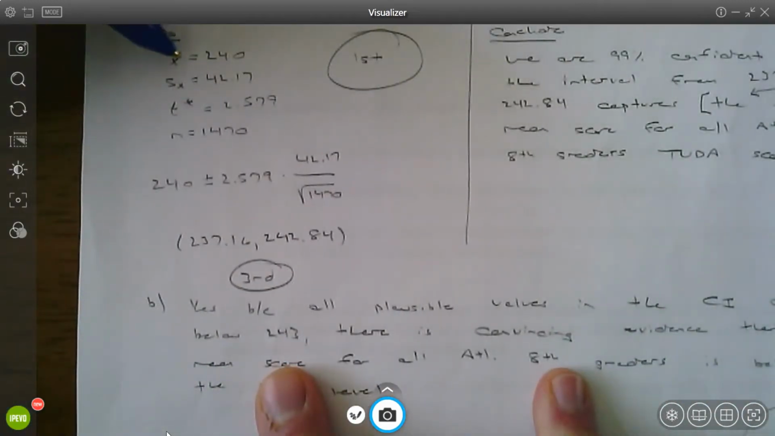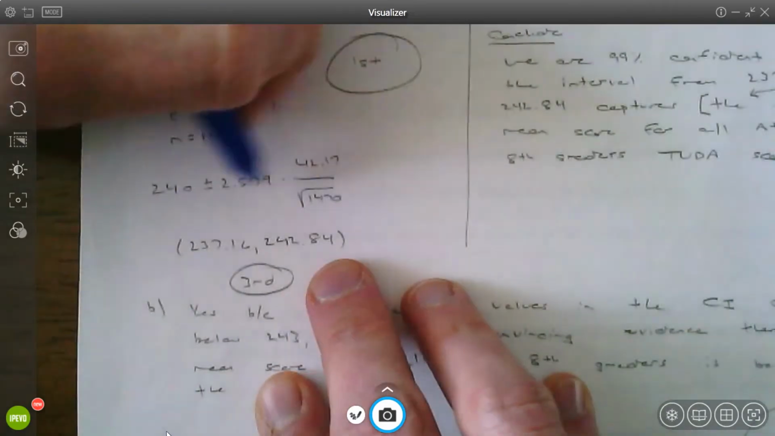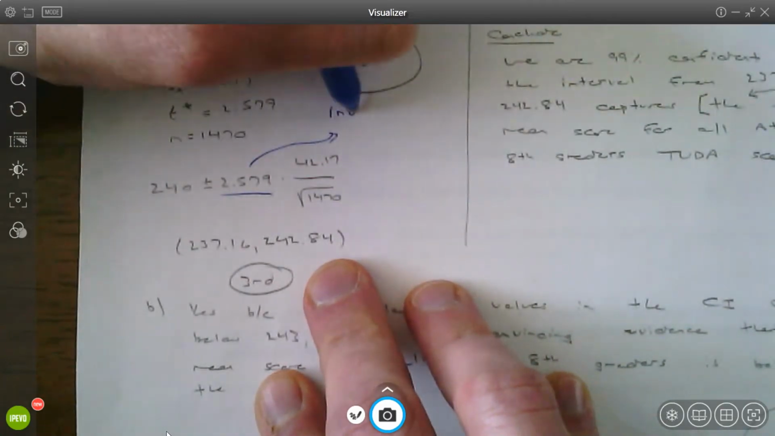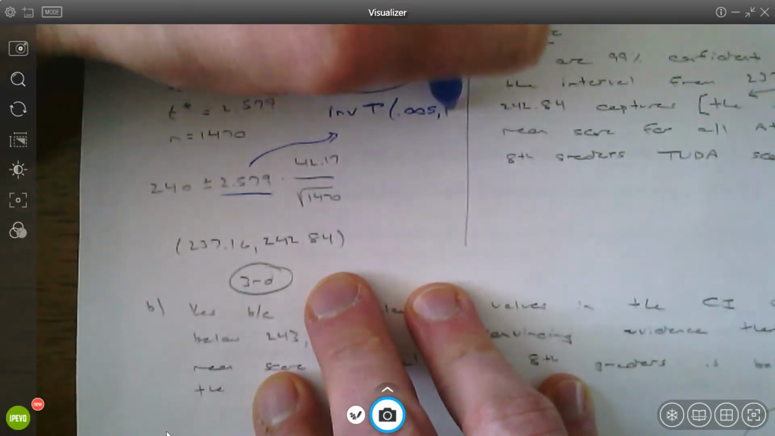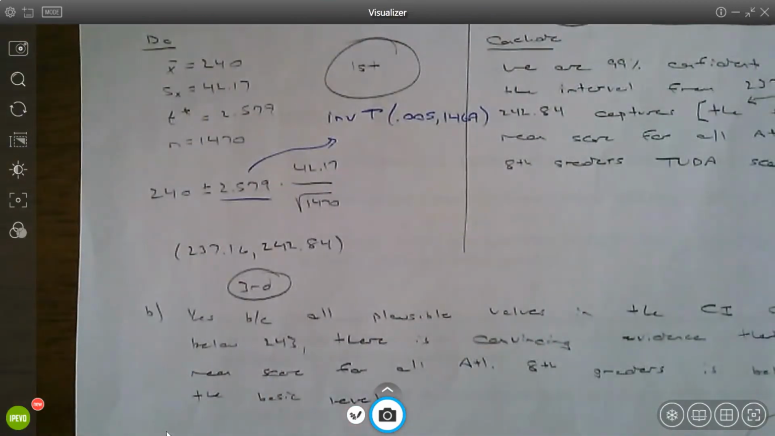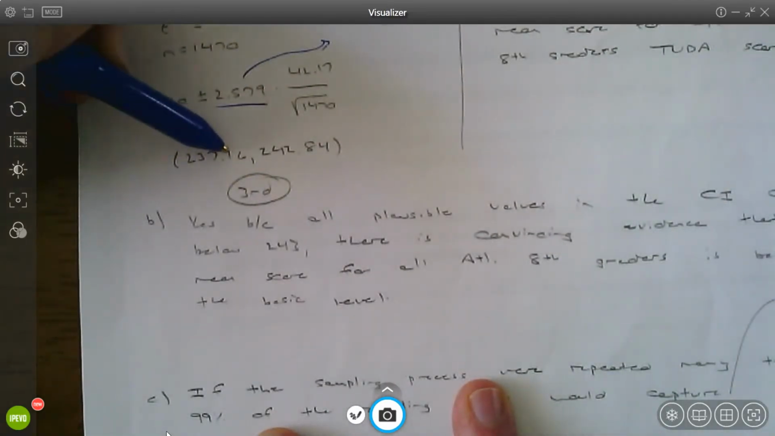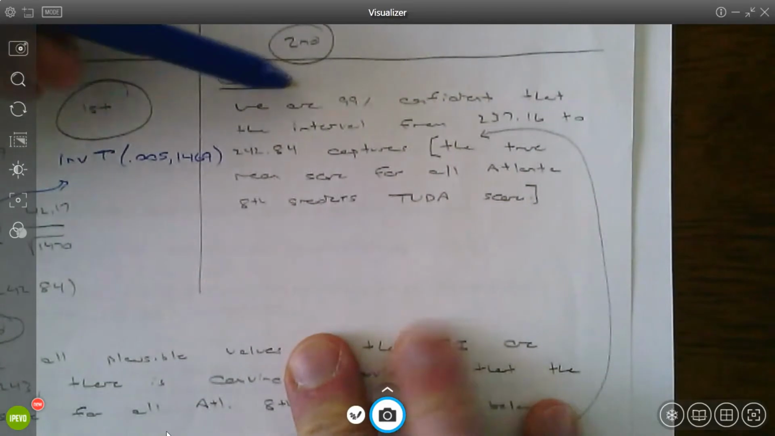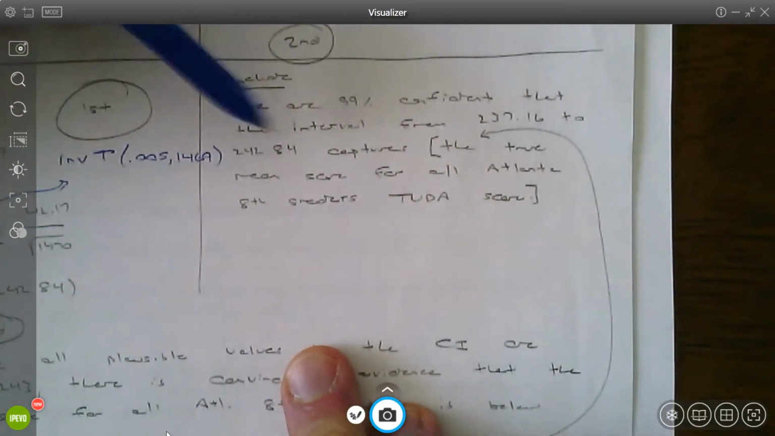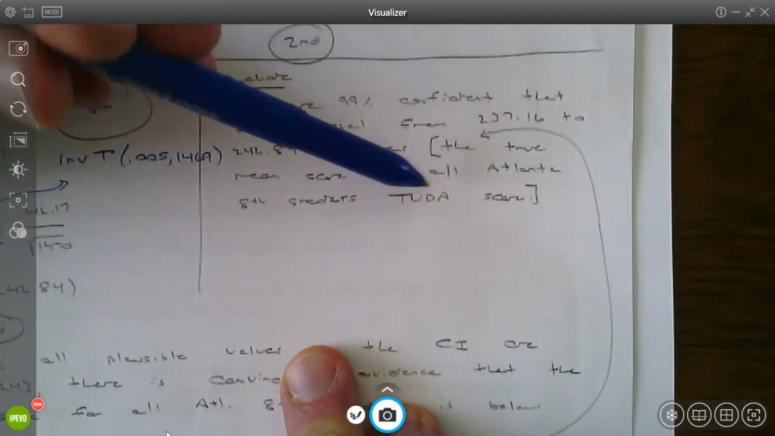All right, so the sample mean they told us was 240. The sample standard deviation they told us. This critical t value came from doing inverse t of 0.005 with 1,469 degrees of freedom. So the confidence interval ends up being 237.16 to 242.84. Conclusion: we are 99% confident that the interval from 237.16 to 242.84 captures the true mean score for all Atlanta eighth graders on this exam.